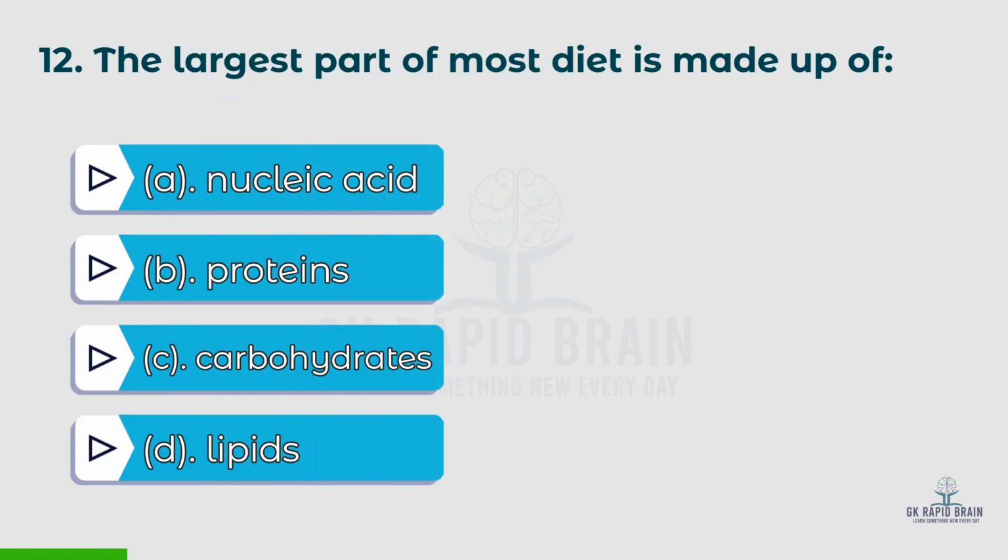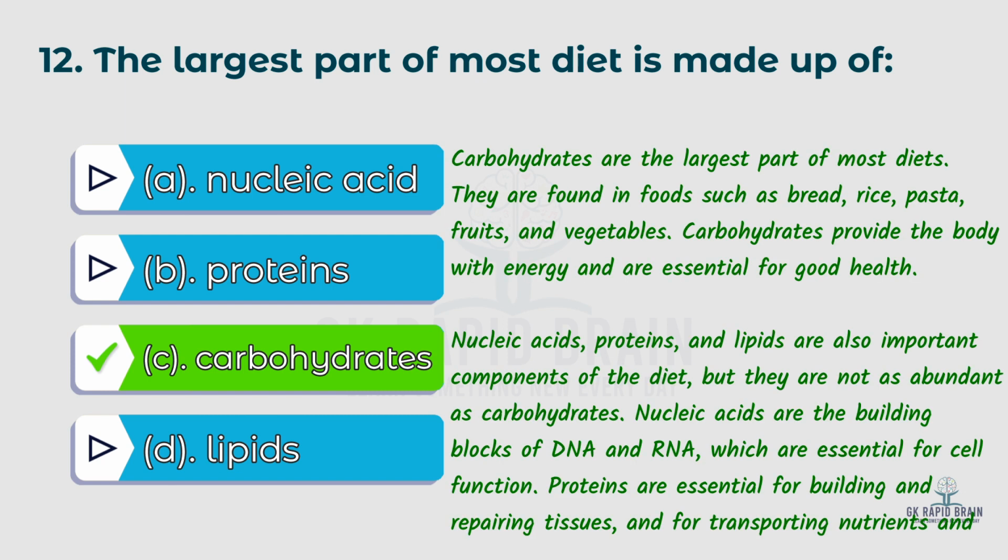12th question: the largest part of most diets is made up of, options: A. Nucleic acid, B. Proteins, C. Carbohydrates, D. Lipids. The right answer is C, carbohydrates. Carbohydrates are the largest part of most diets. They are found in foods such as bread, rice, pasta, fruits and vegetables. Carbohydrates provide the body with energy and are essential for good health.